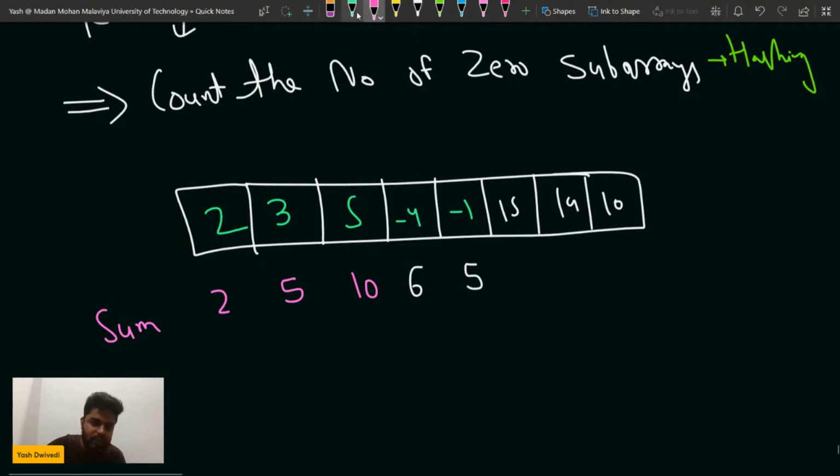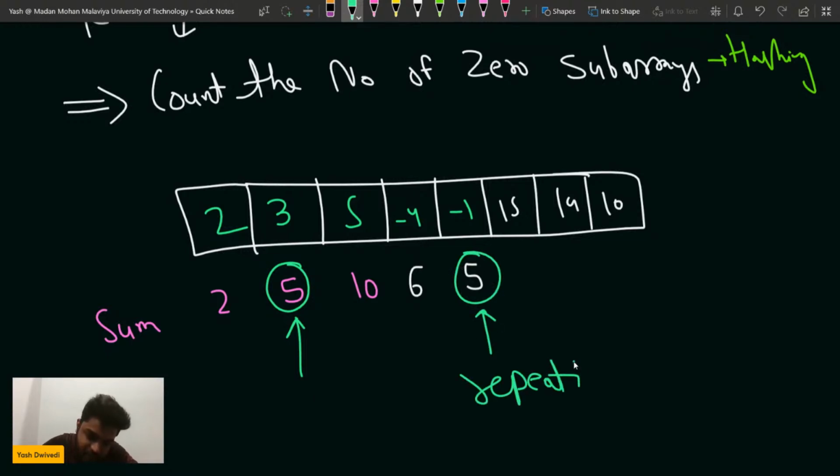If I had this question, you can do it without hashing as well. There can be multiple approaches, I cannot deny that. So if I'm counting the number of zero subarrays, I could have taken a hash map, and if a particular sum is repeating, what does that mean? If this is repeating, please write repeat or +1 in the chat. If a particular sum is repeating, this basically means that whatever subarray lies in between must have the sum as 0.